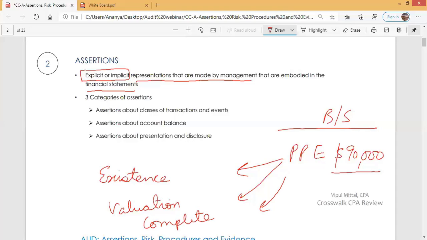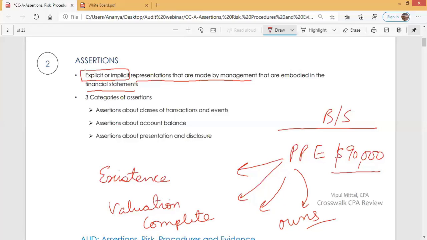We have not missed any item to be reported in the balance sheet. We have reported all property, plant, and equipment that we have. Completeness assertion. It makes an assertion that they actually own this property, plant, and equipment. It is not rented. That they own it, they control it.